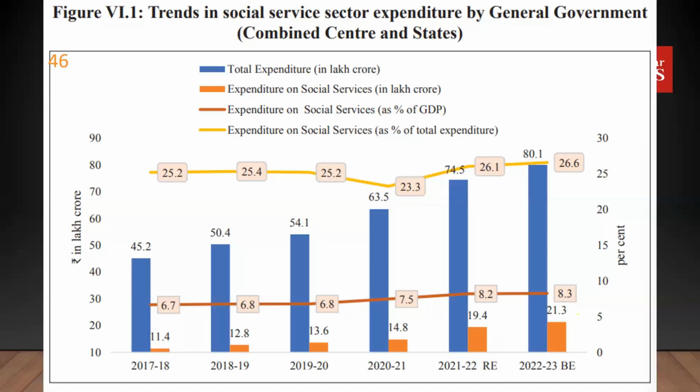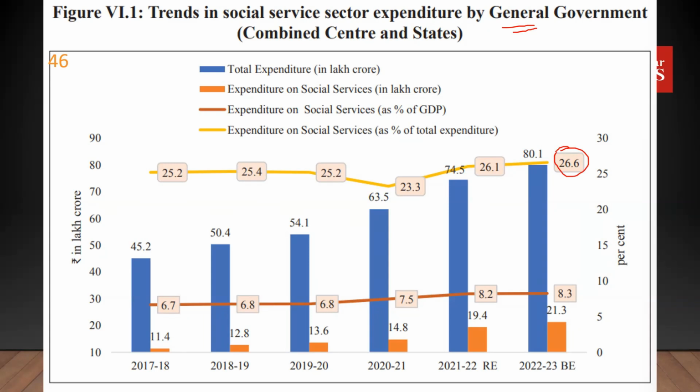So here, this does not have much, but just to give you a context, you need to understand a couple of figures that will do. One thing is, what is the government's social service expenditure by the general government? General government means the center and the states. Of the total expenditure, around 26% of the government's expenditure goes to social services.